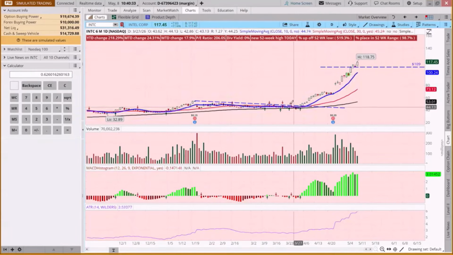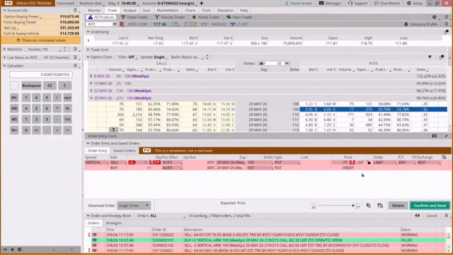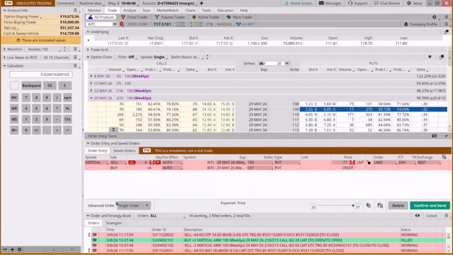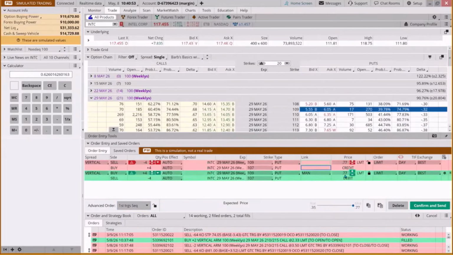But if we say this stock has momentum and we're okay with that, we're risking $1.23, so we could do 4 of these. How much are we risking? 492. So if we're okay with that, single order, first trigger sequence, what's our rule? We want to get out when we've got.